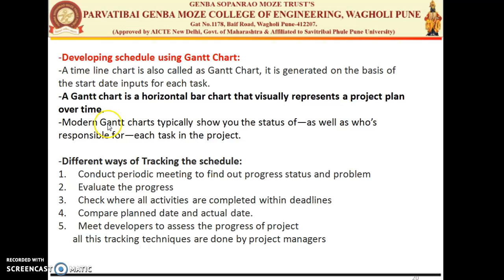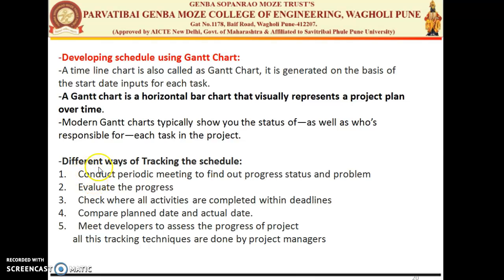In your book there is a traditional chart which just shows the number of tasks listed and the time duration which is required. But if you see the modern Gantt chart, it will also show who is responsible for which task. Okay. So this is a schedule tracking tool. Actually, we can say it is a project management tool.